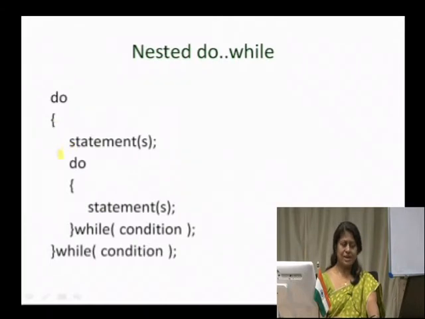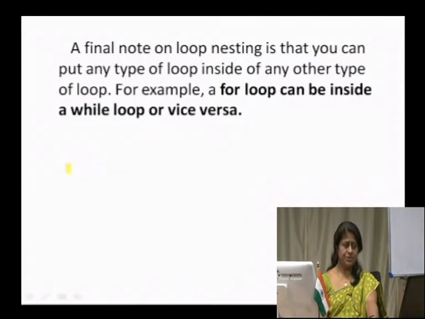Just look into the syntax of how we could use these nested loops. It is not necessary that we use nested loops with the same kind of loop structures, that is, a while within a while, or a do while within a do while. It could also be that you make use of a while statement within a for statement, or a for statement within a do while statement. We will look into these examples in our further sessions, but as of now we could make use of the nested loop structures in the manner that we saw.